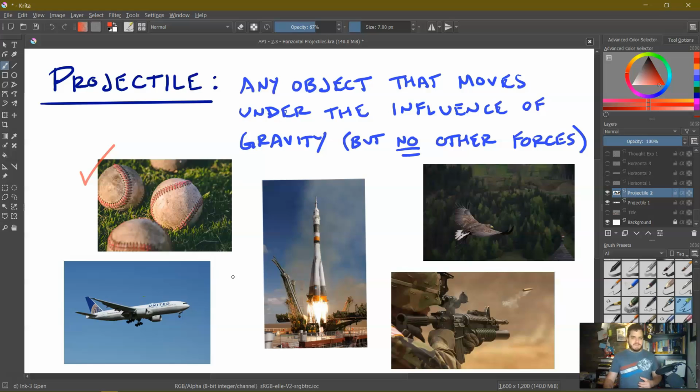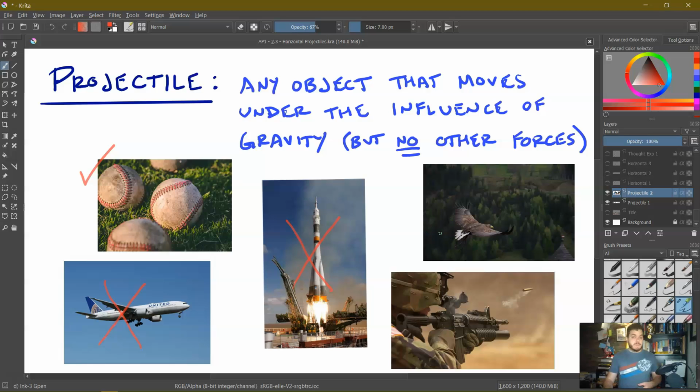Well, what about a plane? A plane has a couple of different issues here. First, a plane is self-propelling because it has engines. So that is already going to be a force acting on it additionally, but also it has wings, and those wings get lift from the air around them. Now, we are ignoring air resistance, but even if we do that, it still has the engines, so this would not count as a projectile. Same thing with a rocket, also self-propelling. It has the force of thrust from the rocket engines, so this would not count either.